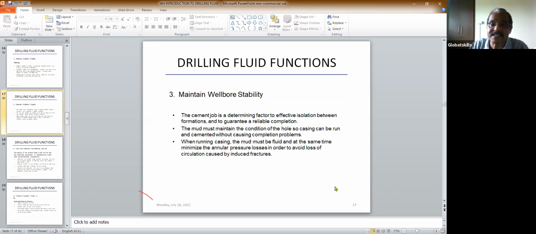So when you lower the casing, when running casing, mud must be fluid and at the same time minimize general pressure losses. So what happens, you have to maintain a drilling fluid which removes the cutting. There should not be any cutting in the hole. The formation pressure should be stable. There should not be any caving. In that case, you can lower the casing. If any of the problem comes, then you face trouble in lowering the casing. Okay.